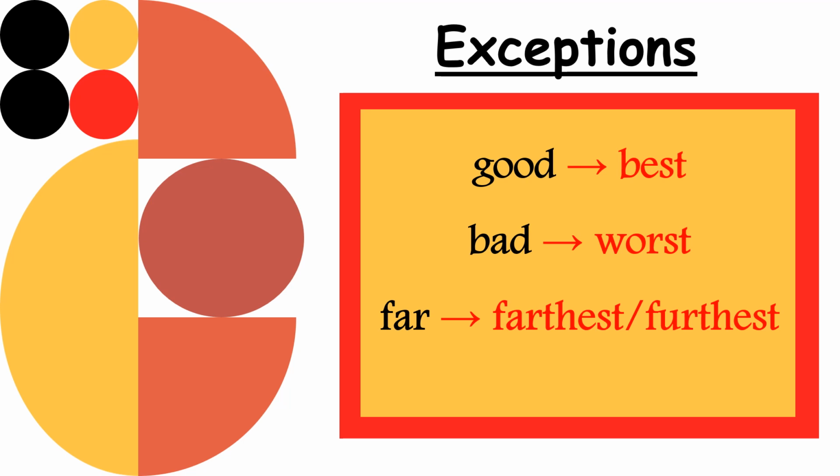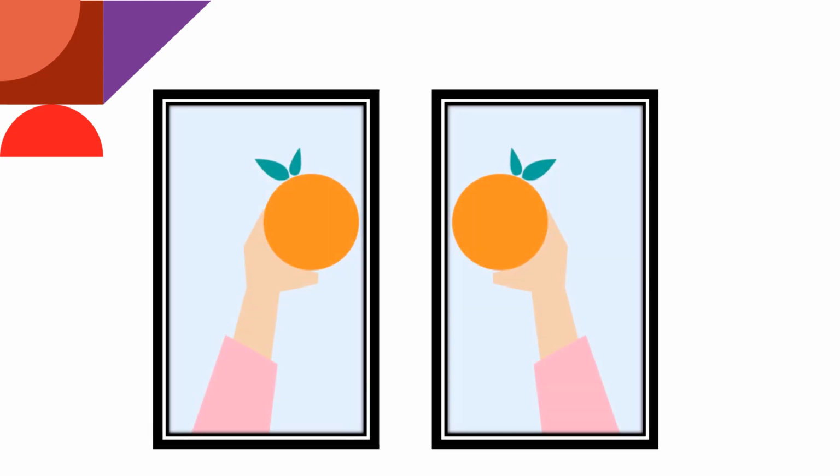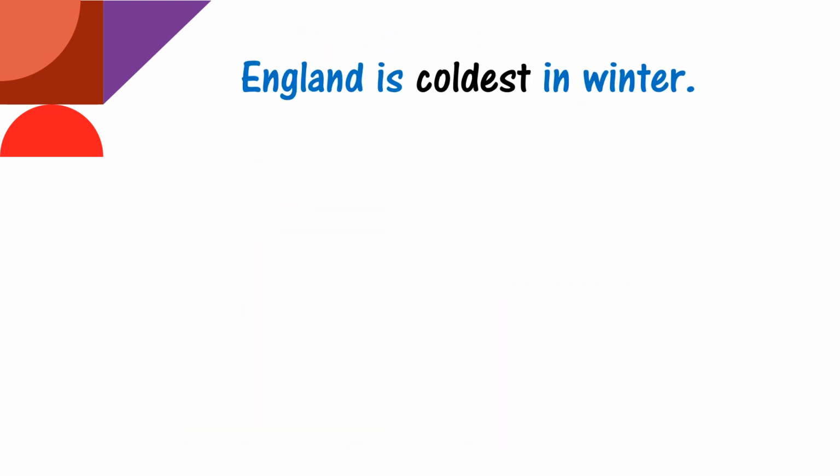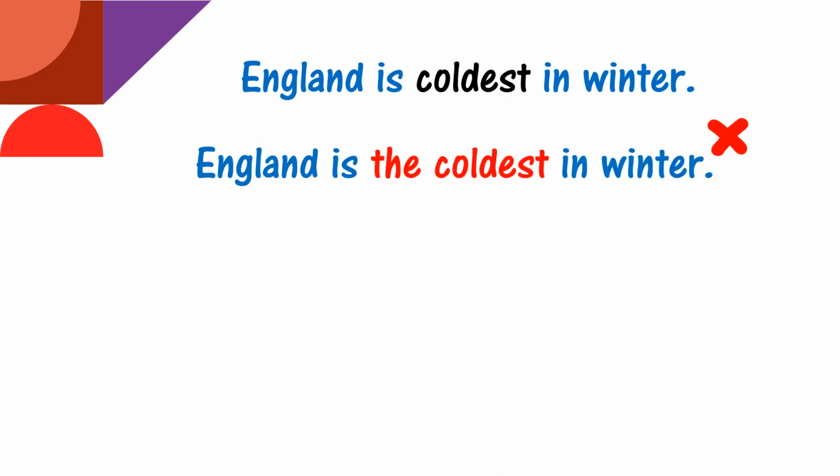One important thing to remember, children, when we compare one thing with itself, we do not use the. Let us take this example. England is coldest in winter. We won't say England is the coldest in winter. Understood? Let us take up one more example.